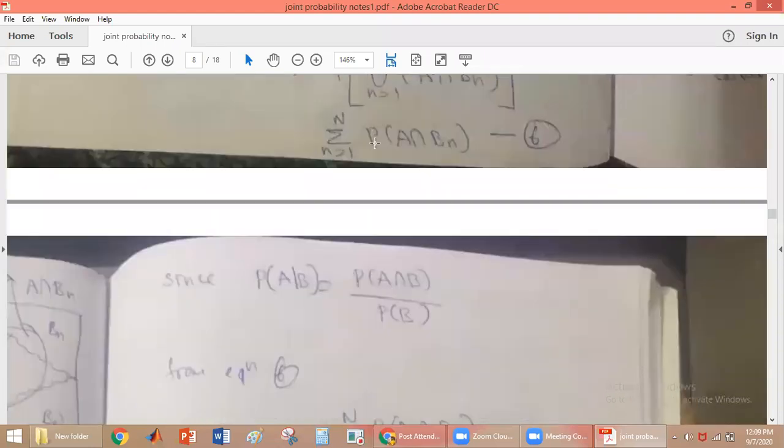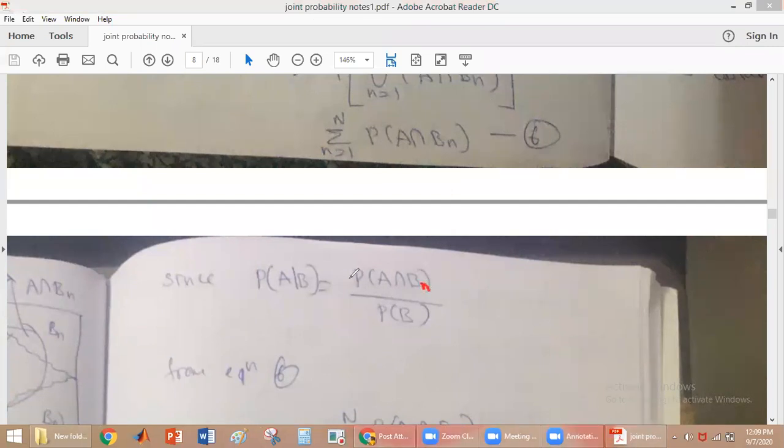From this equation, probability of A intersection Bn will be equal to probability of A given Bn into probability of Bn. Yes or no? We just add n here. Probability of A intersection Bn is equal to probability of A given Bn into probability of Bn.